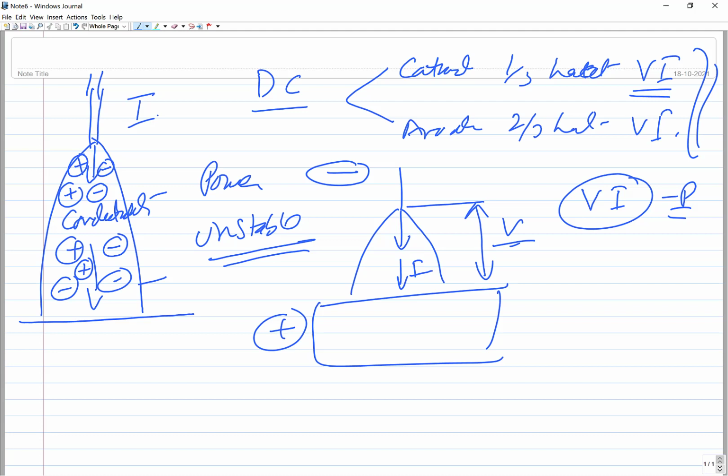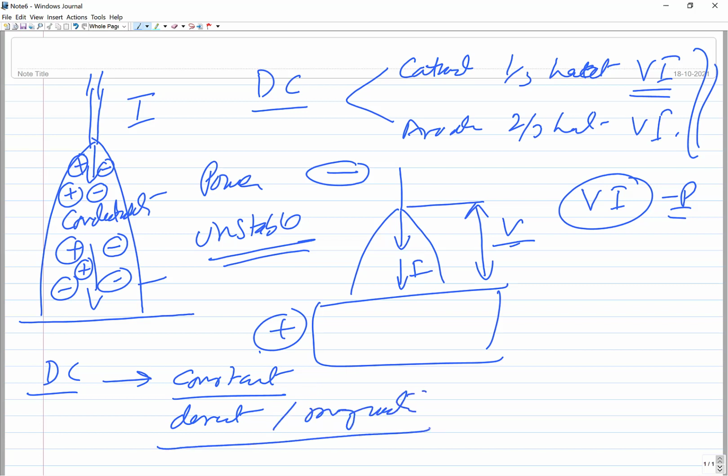So it is very important, like in case of the DC, when the flow of current is constant in terms of the magnitude, and its direction is also constant. So magnitude and the direction of the DC both are constant, and that's why once you have established the arc, the current flow will continue to happen, and the arc will be able to generate the heat consistently to achieve the desired penetration and melting.